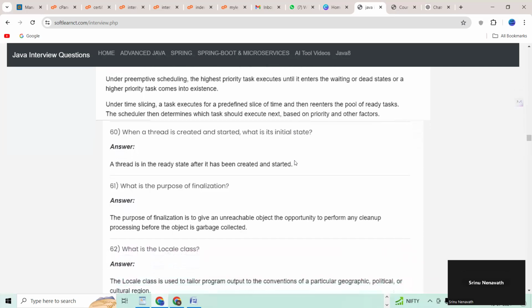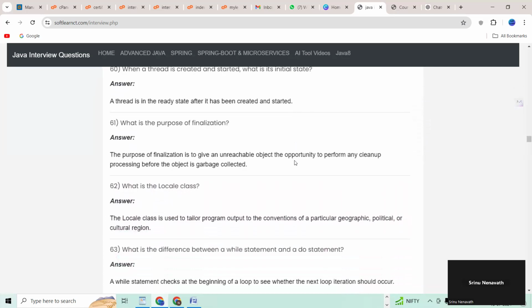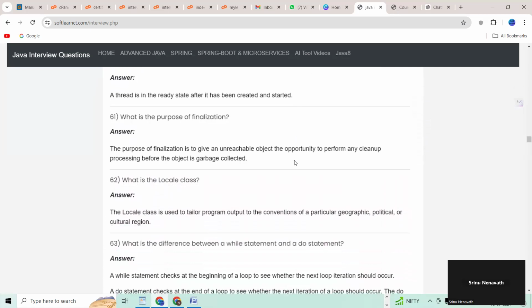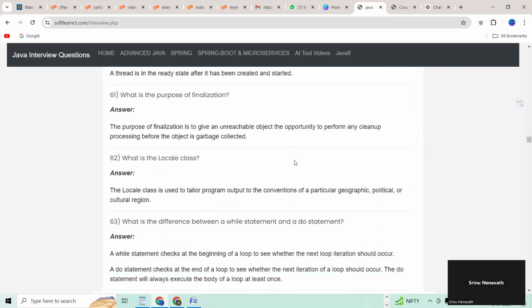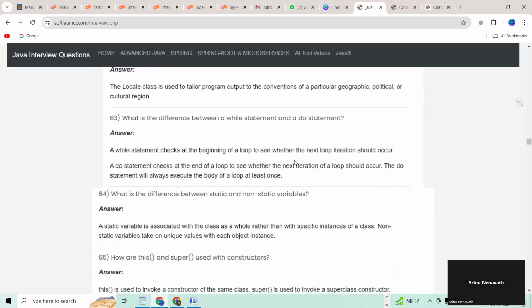60th question. When a thread is created and started, what is the initial state? 61. What is the purpose of finalization? 62. What is a local class? 63.